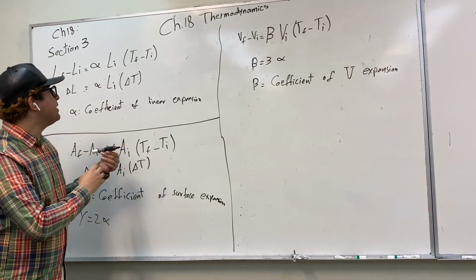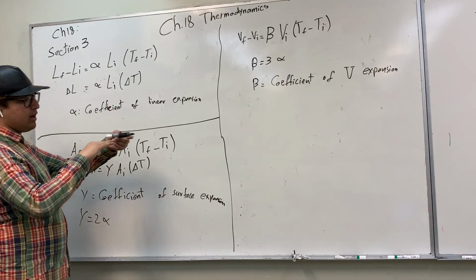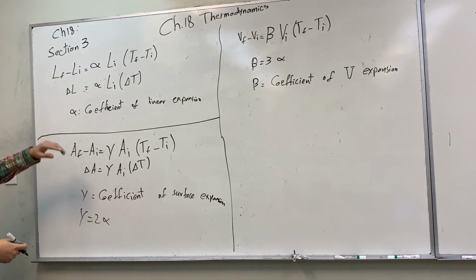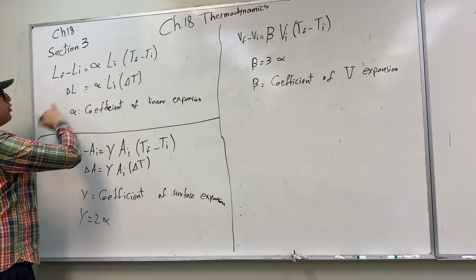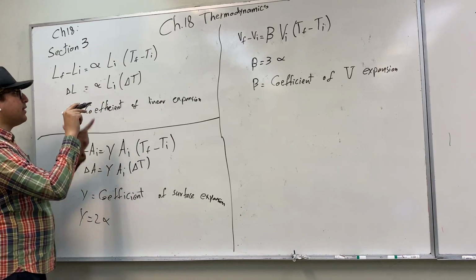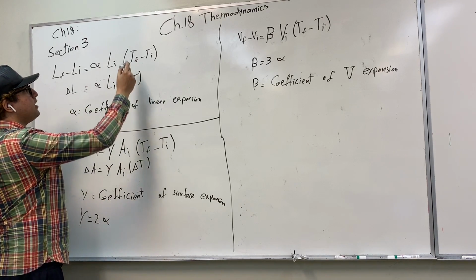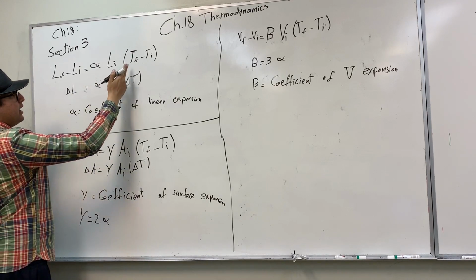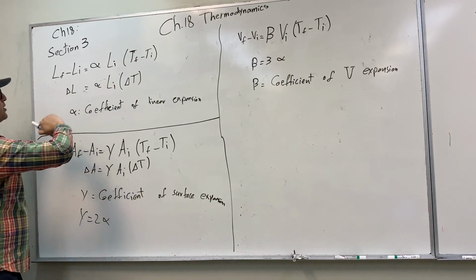So what's going to happen is that the length of the pen will increase, according to this relationship. We have the coefficient of linear expansion multiplied by the initial length, which is 5 centimeters, and then multiplied by the difference in temperature, the final temperature minus the initial temperature.